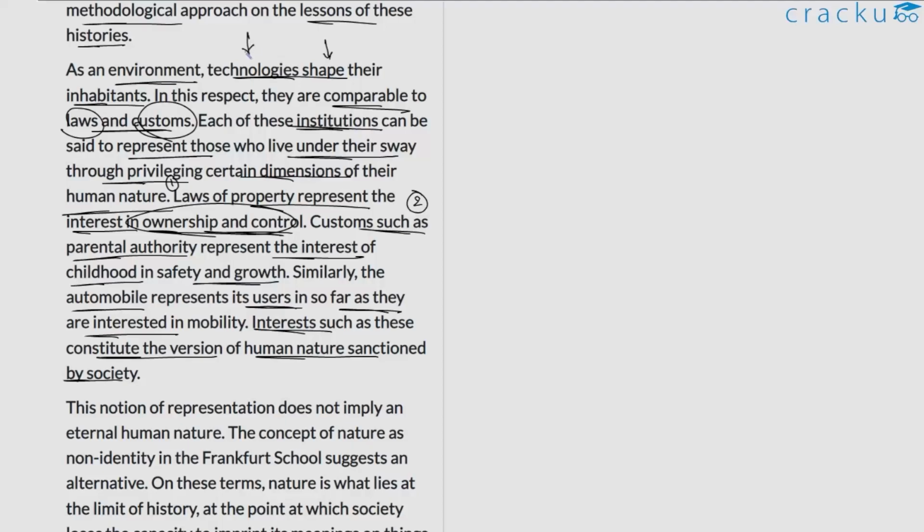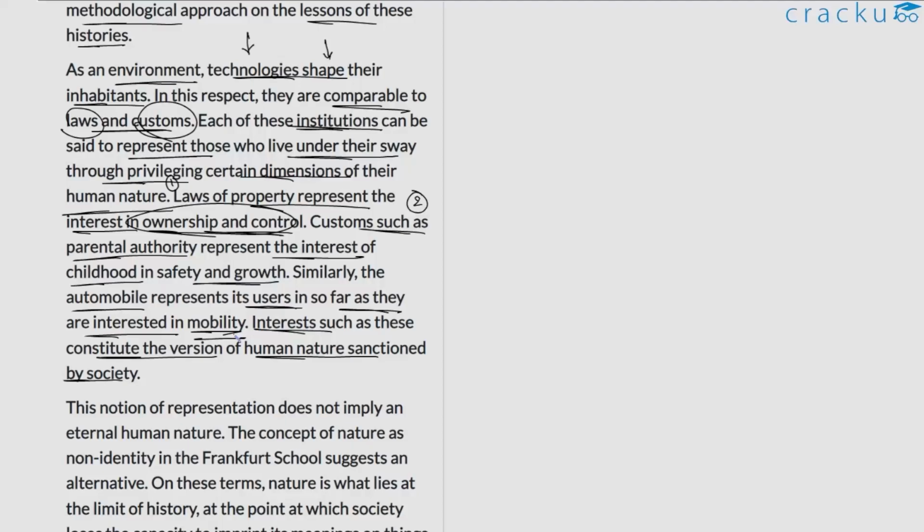This is the point he's trying to present here. He gives the example of automobiles. He says that people are interested in automobiles primarily because it reflects their own innate interest in mobility. So that's a way that we can look at technology as an environment rather than as a collection of tools.